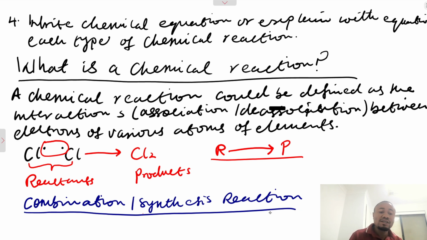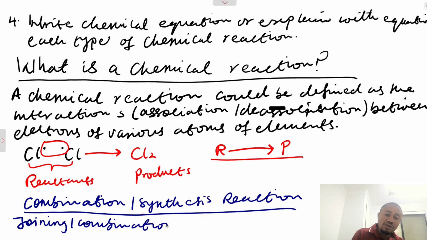Combination or synthesis reaction is the joining or combination of molecules, that is of two or more species. Let's use species.